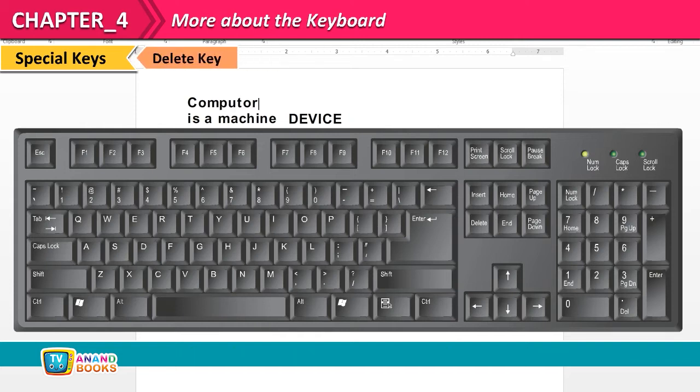Delete key. We use the delete key to erase an incorrect letter typed on the right side of the cursor. To correct the spelling of computer typed as computor, we will use the delete key in this way. First, place the cursor before O. Second, press the delete key. The letter O is erased. Third, type the letter E.